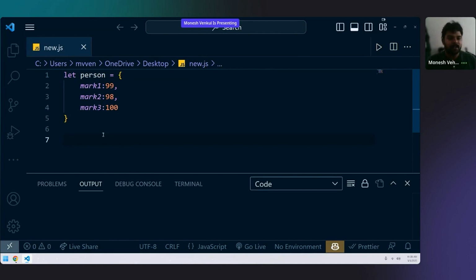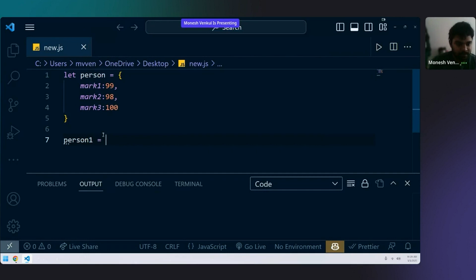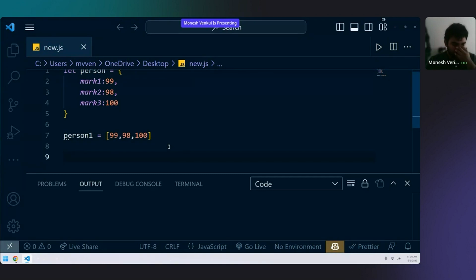So now, in an array, let me take my previous example, person 1 equal to, let's say, 99, 98, 100. Now someone asked me, I want person 1's second subject marks. Oh, someone did not understand, I guess.